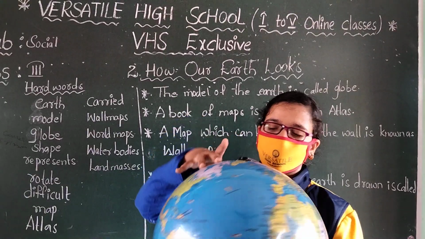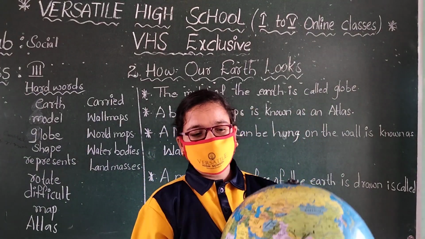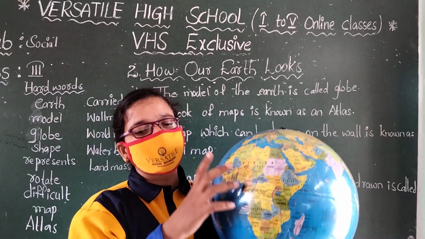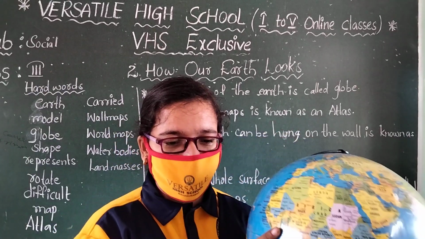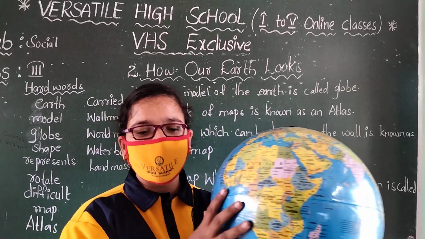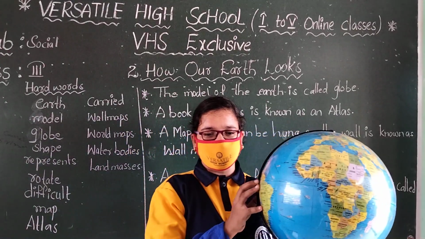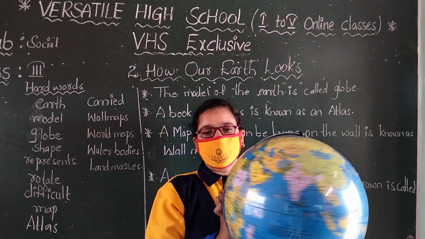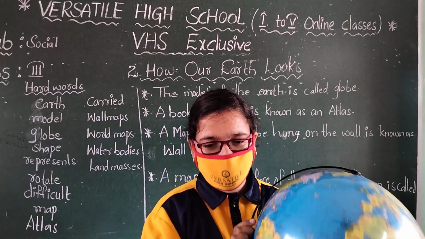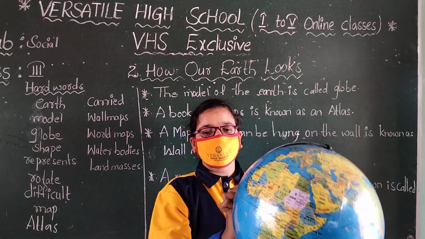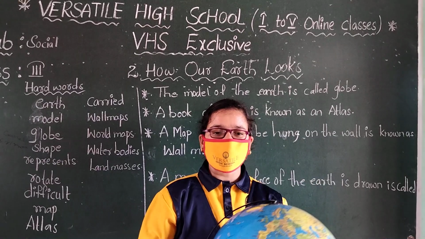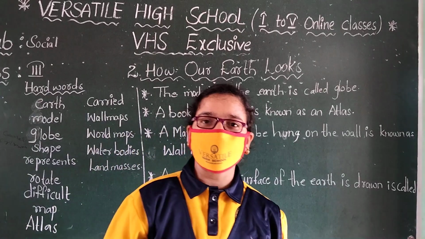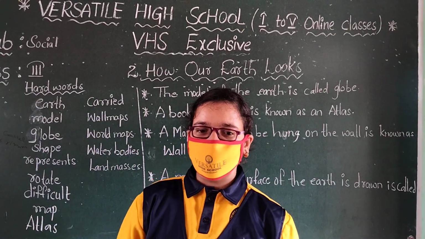On this globe we can see countries, cities, maps. Okay, children?